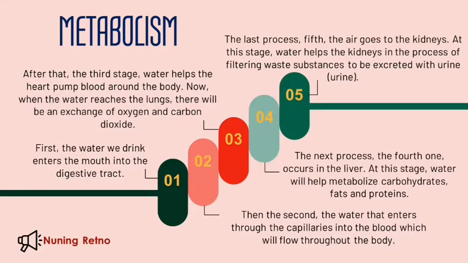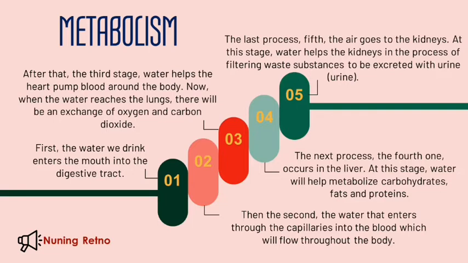Metabolism. First, the water we drink enters the mouth into the digestive tract. Second, the water enters through the capillaries into the blood, which will flow throughout the body. After that, the third stage, water helps the heart pump blood around the body. Now, when the water reaches the lungs, there will be an exchange of oxygen and carbon dioxide.